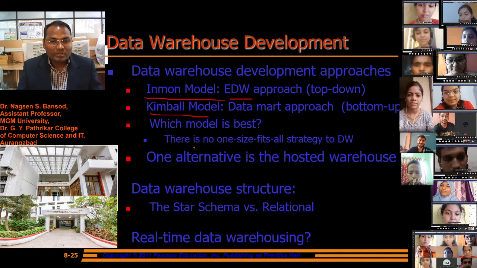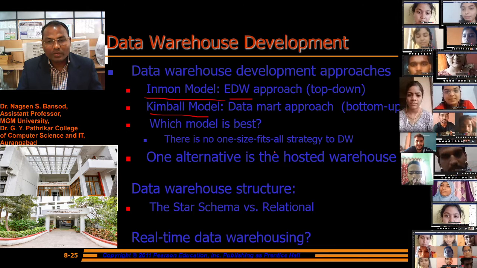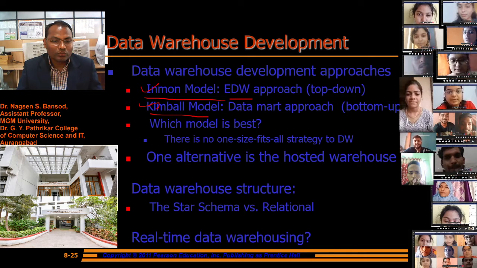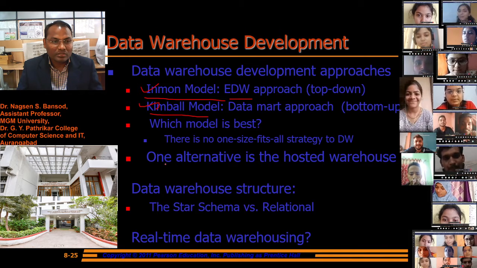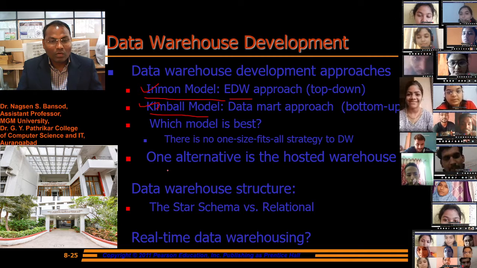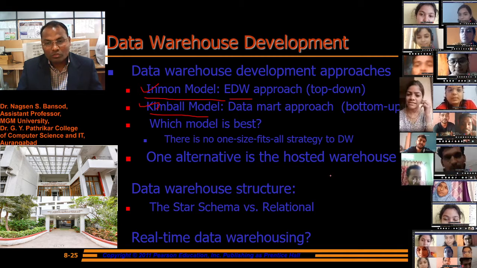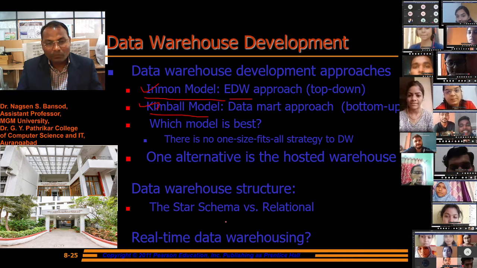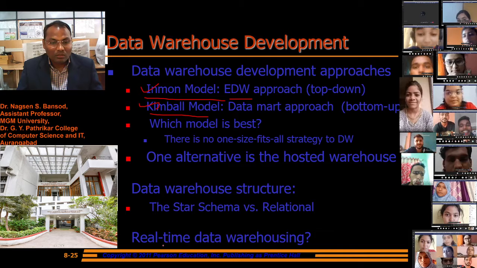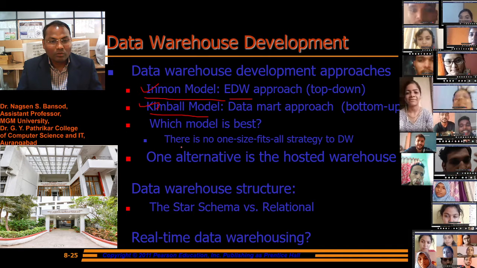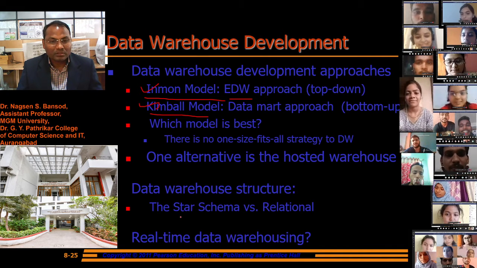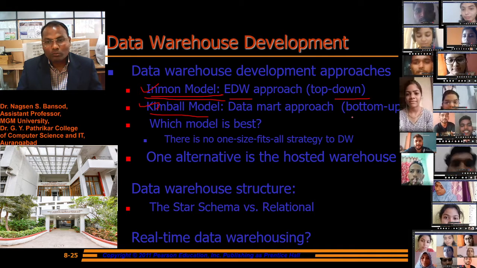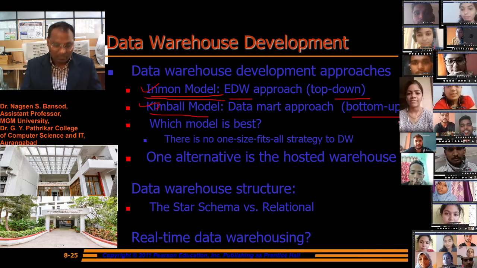Which model is best? There is no one-size-fits-all strategy for data warehouses. Which is the best of these two is not something we can say; it depends on the application. One alternative is the hosted warehouse. Data warehouse structure, the star schema versus relational, and real-time data warehousing are all parameters we have to consider during the selection of the top-down model and bottom-up model.